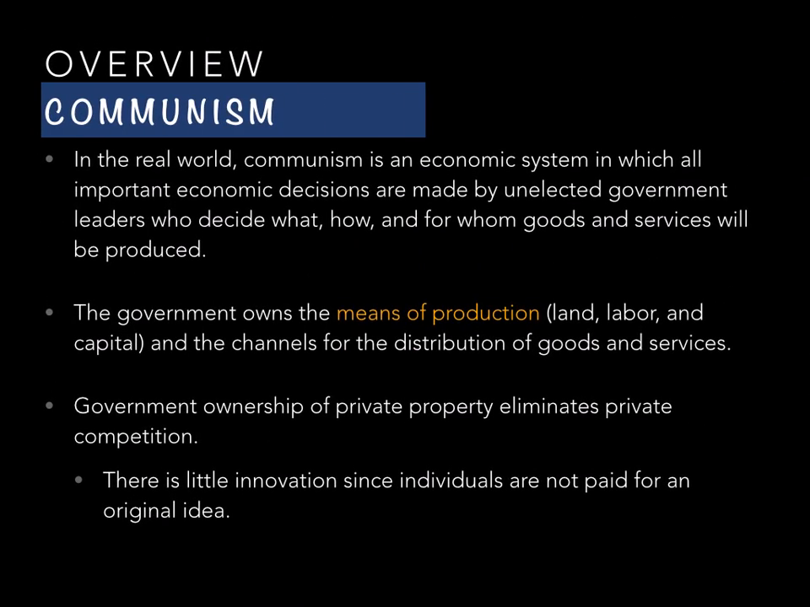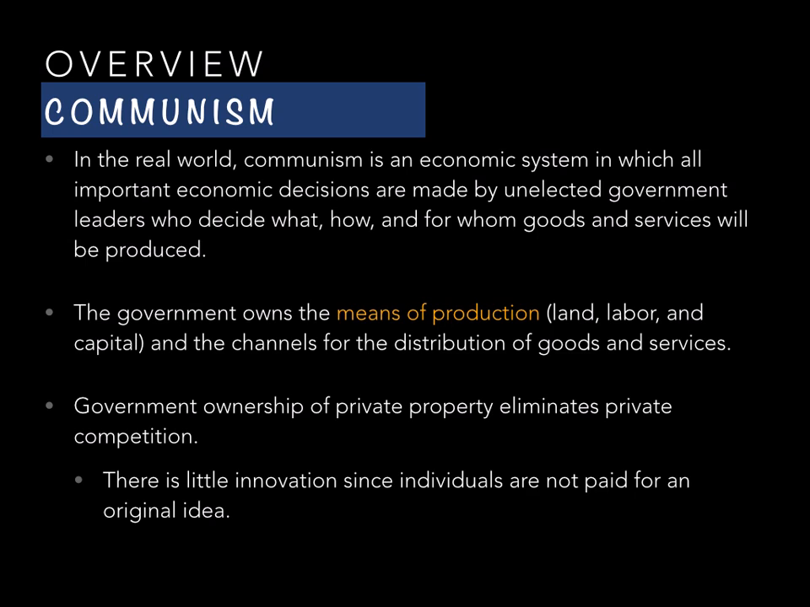Overview. In the real world, though, this didn't quite work out the way that Karl Marx intended, and communism became an economic system where the economic decisions were not made by the market or by buyers and sellers. They were made by unelected government leaders. And these unelected government leaders, sitting on committees and in meetings, decided what, how, and for whom goods and services would be produced. So they decided the three economic questions.